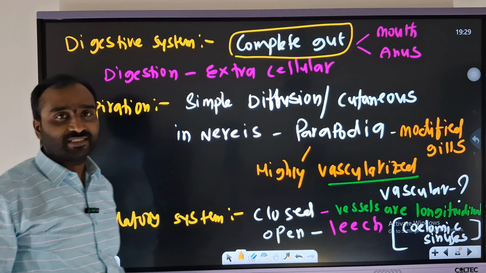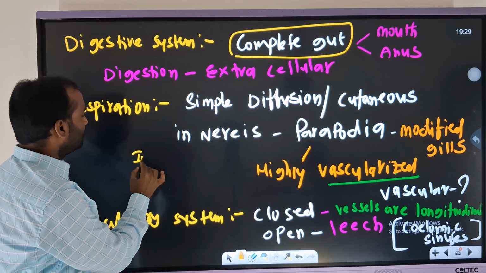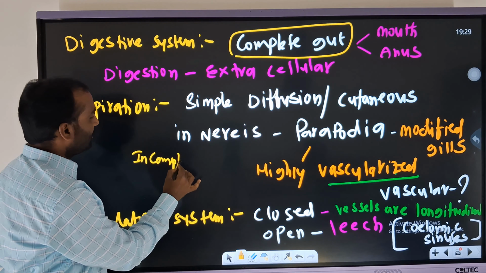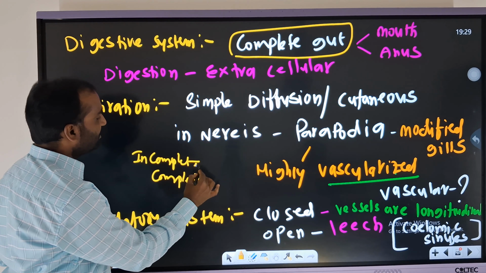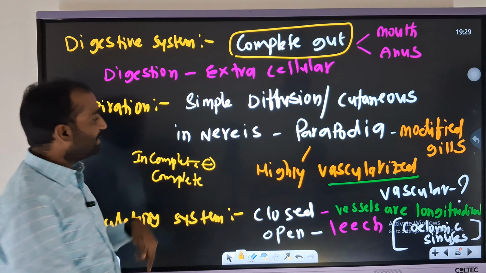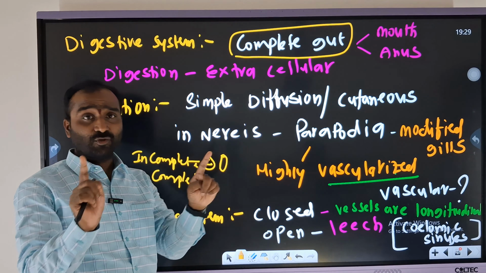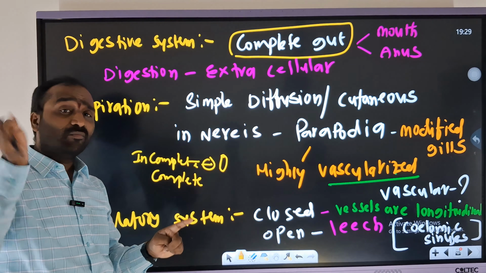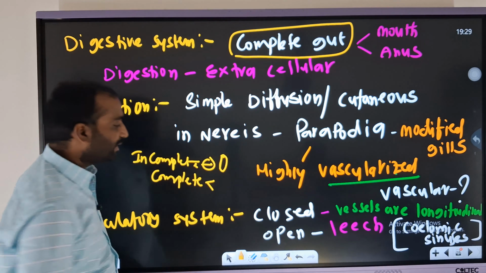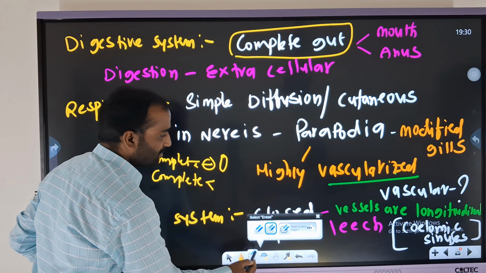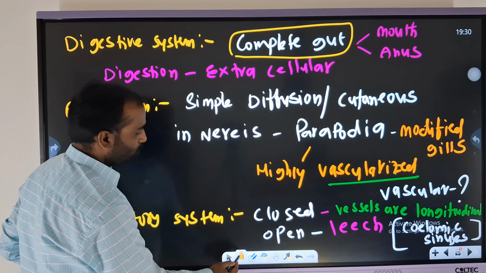What does it mean by complete gut? Generally we have two terms in this: one is incomplete and one more is complete. An incomplete gut has either a mouth or an anus, in the sense of one opening that acts as both mouth and anus. But here we'll have two openings, mouth as well as anus. Right?